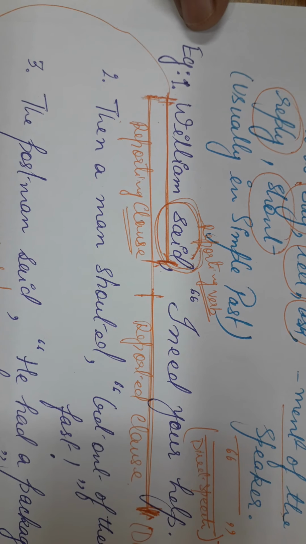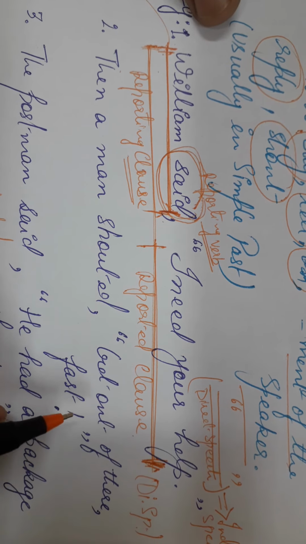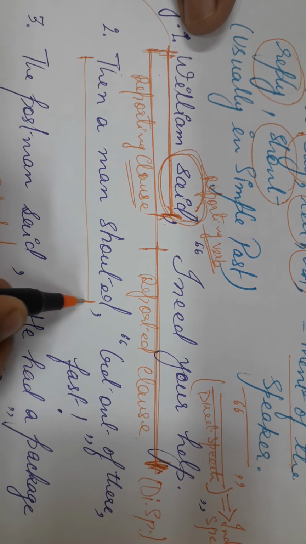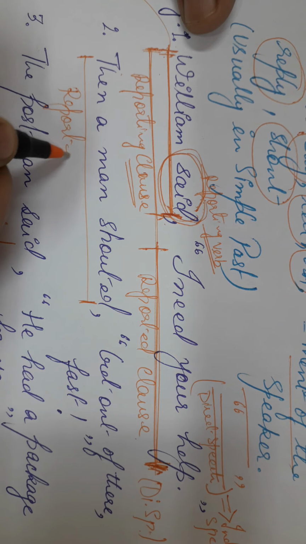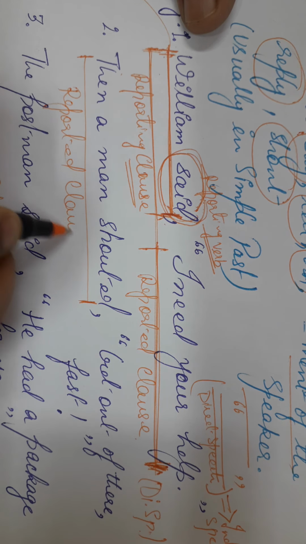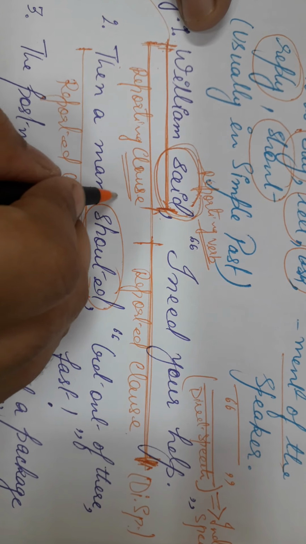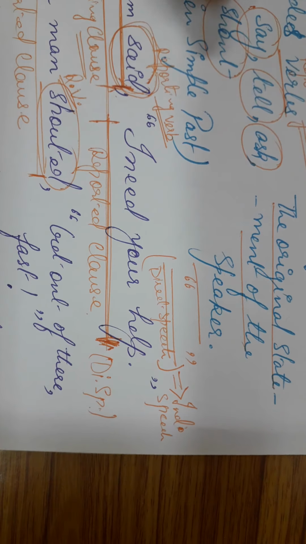In the same way, you see the next example. Then a man shouted, "Get out of there fast." Now, this part of the statement or speech report becomes reported clause. This is the reporting verb. I am writing short form RV.